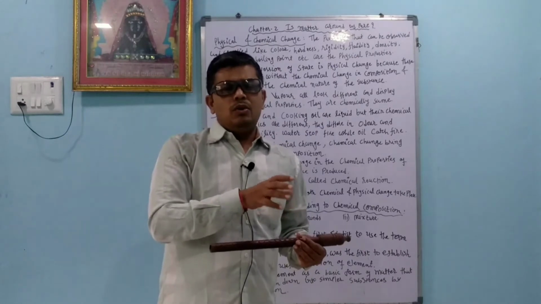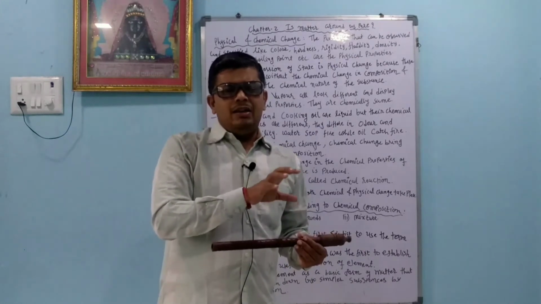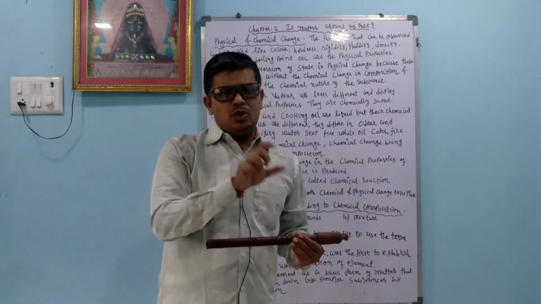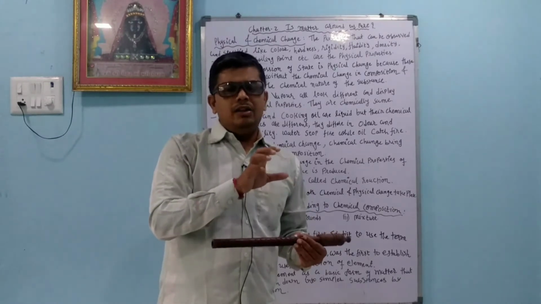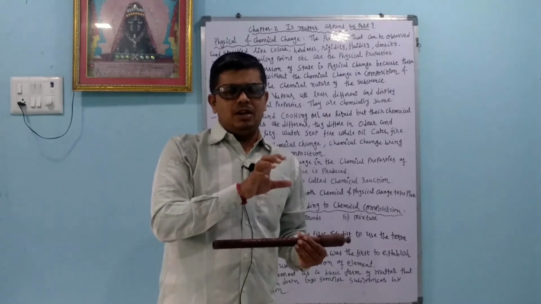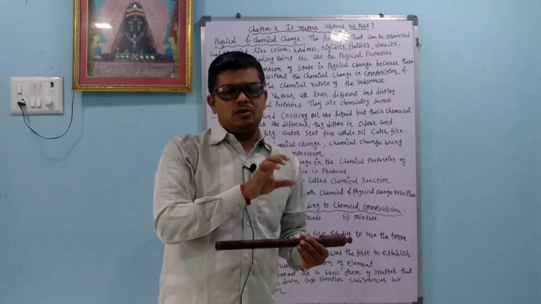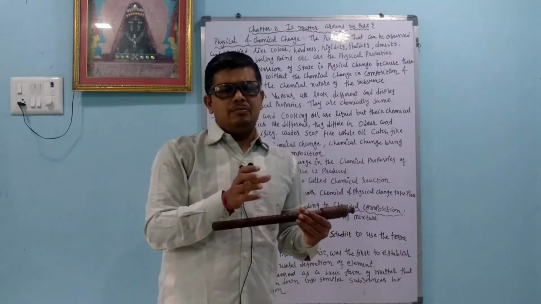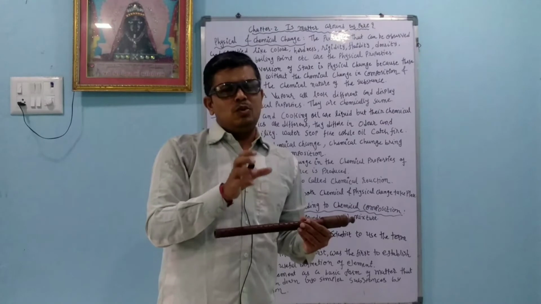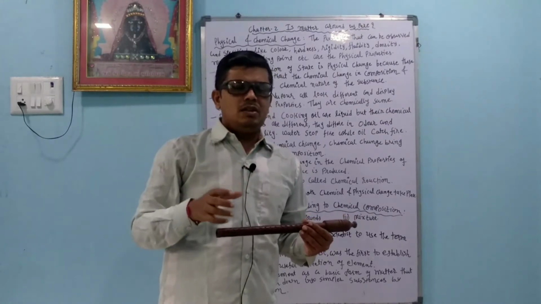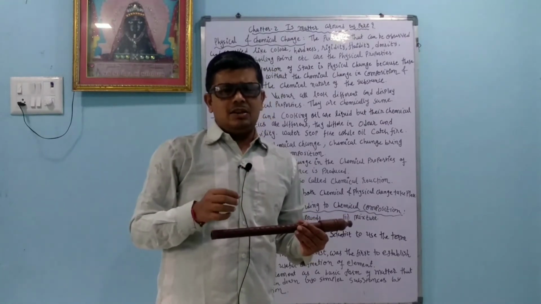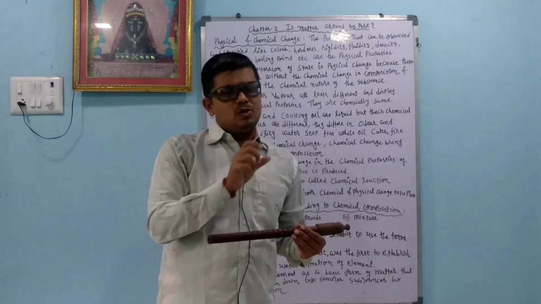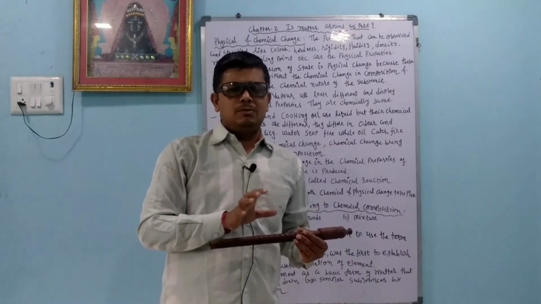So when any element converts into a compound, its total characteristics are different. Sodium is a highly reactive element, so when it comes in contact with air or moisture, it blasts. Chlorine is a poisonous gas. But when they combine in the lab and sodium chloride is obtained, it has different properties. We can use it in recipes, we can taste it, and we can add sodium chloride to many juices. But sodium and chlorine both have toxic properties.